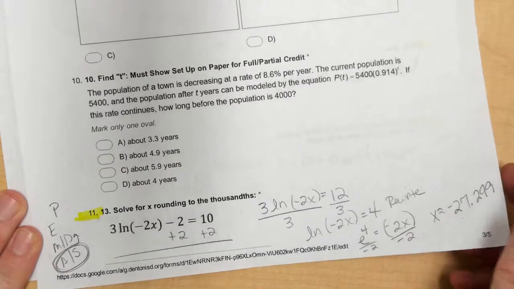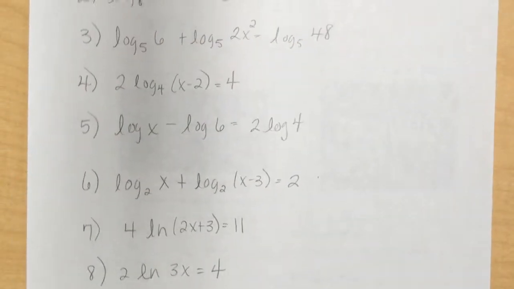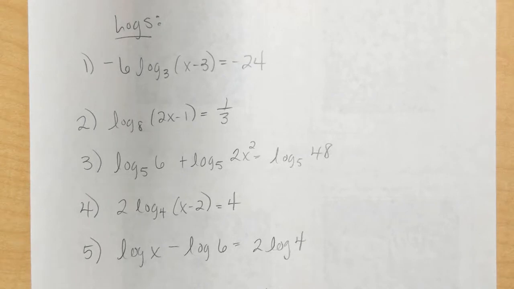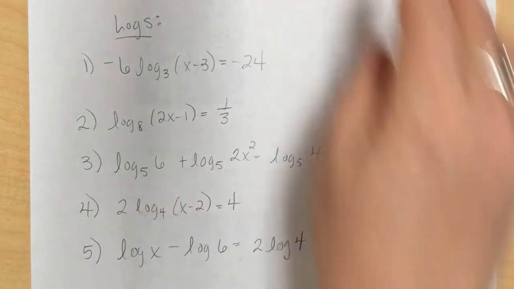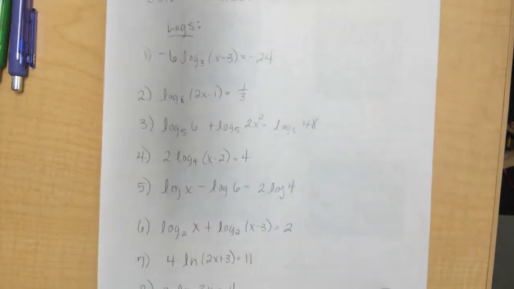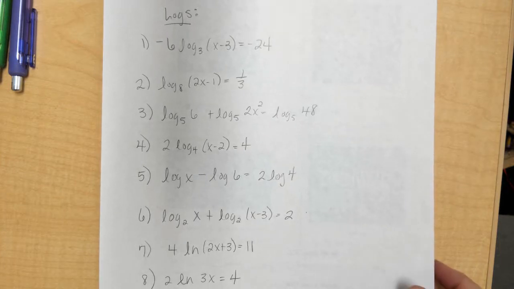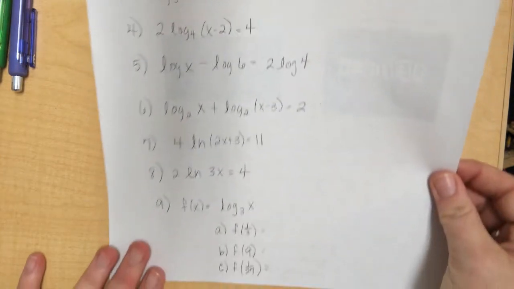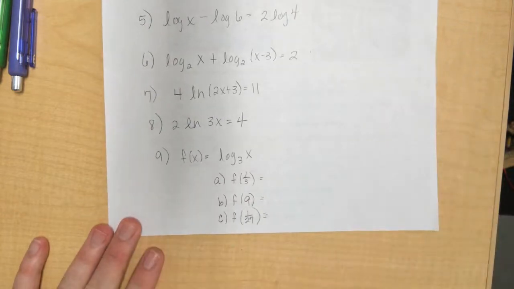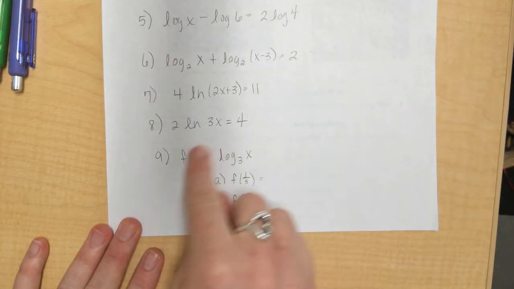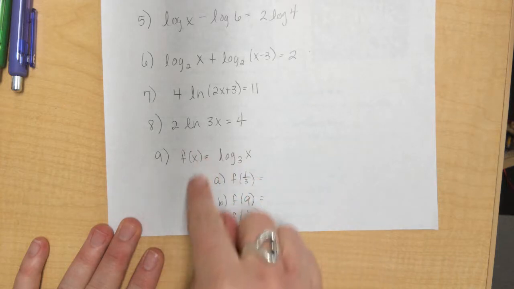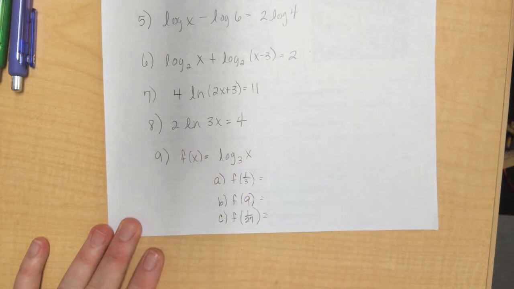Write those down. Make sure you use those as your guide. You need to work through these extra practice problems. I'm going to zoom out, hopefully get the whole page here. You need to pause this and write these down. That's the first 7 problems that you see. And then you can write the rest of this down. Again, if you come see me and you did well here, you do not need to do this part again. You can skip it. But make sure you see me to get that permission.